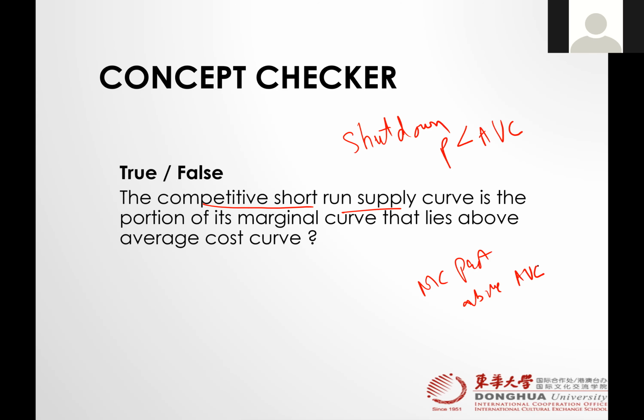True. Remember, we are talking about the short-run supply curve. In the short run, the decision is that the price is less than average variable cost. And what we have here is average cost. Is it true or false?